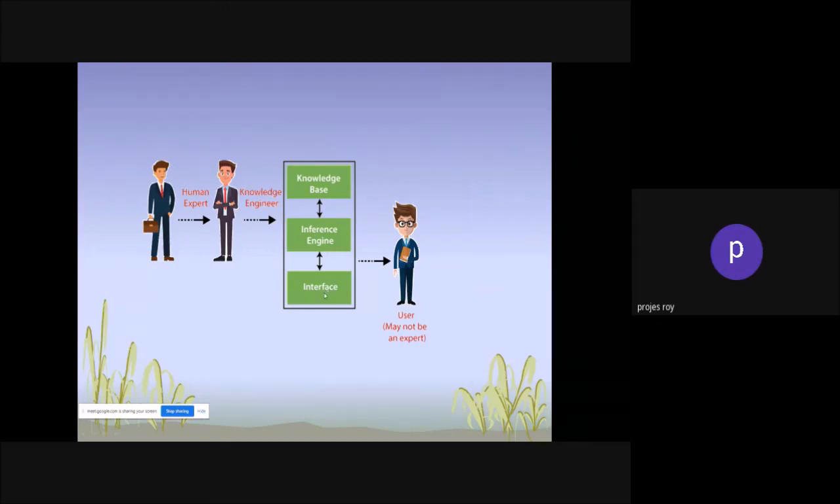Now, the interface. The user may not be an expert. So when the user is not an expert, we require a kind of interface, either through a human or through a machine, that can tell us what our requirement is, because we do not know that.